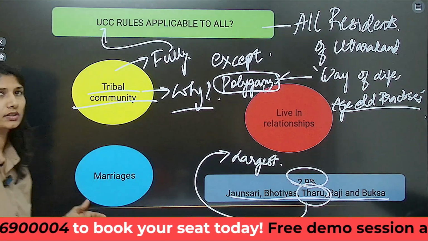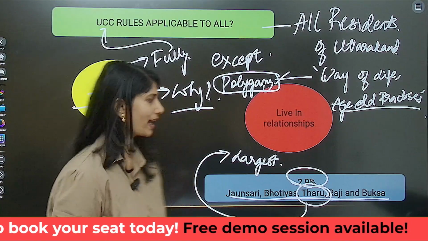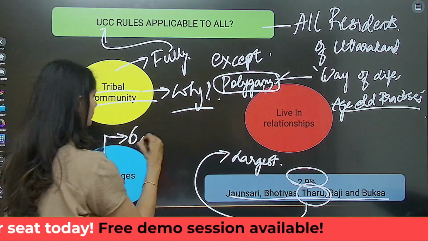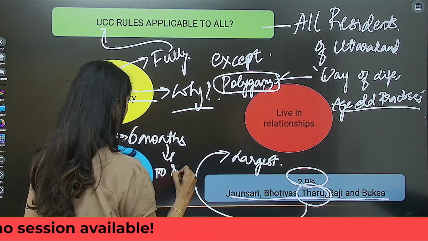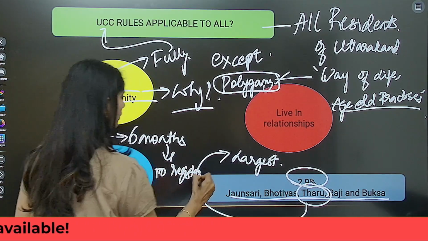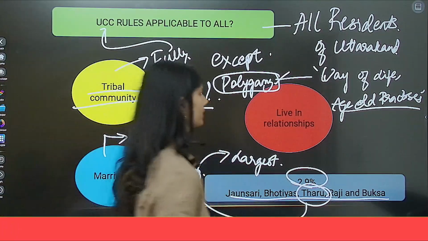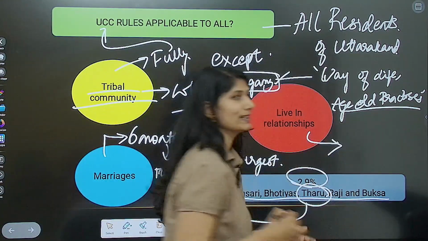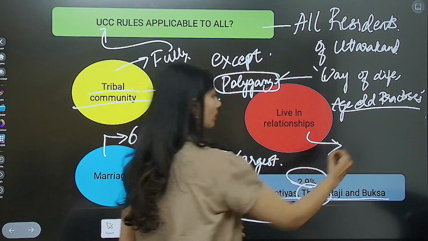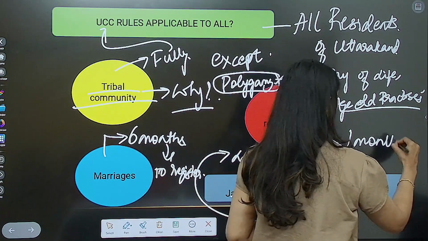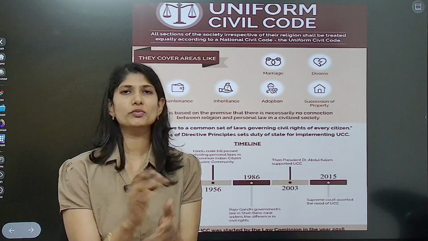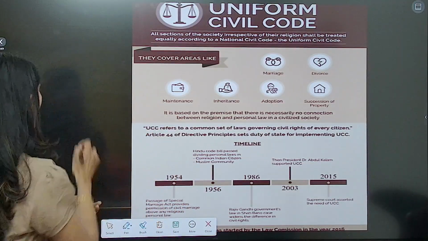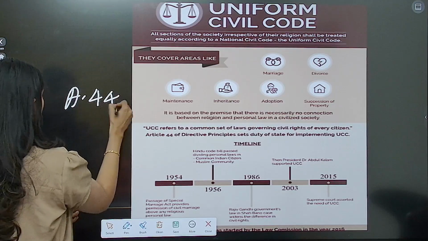Now, when couples get married, they have 6 months of time to register under the UCC, whereas couples who are in a live-in relationship have 1 month of time to register under the UCC. The Uniform Civil Code is present in Article 44 of the DPSP.